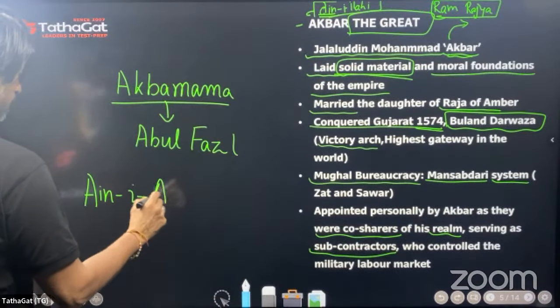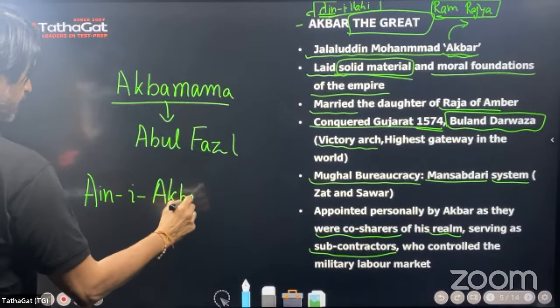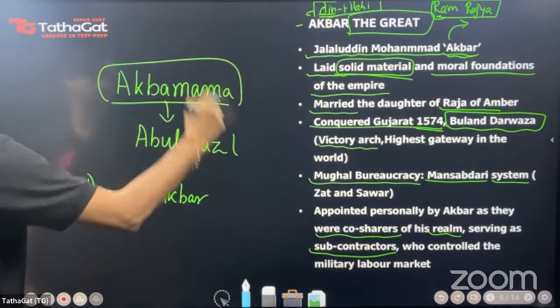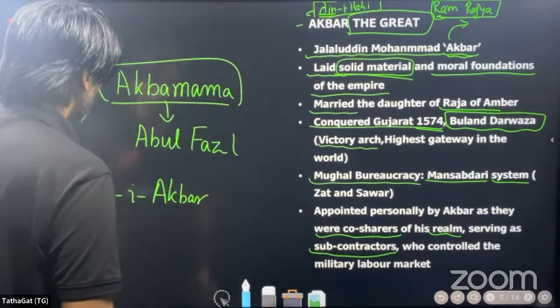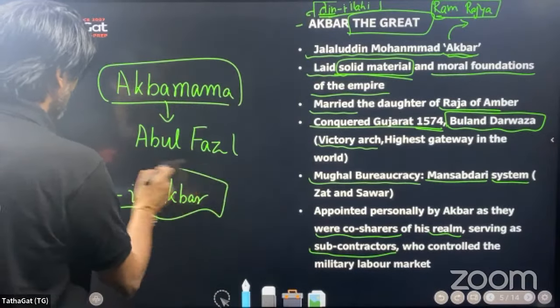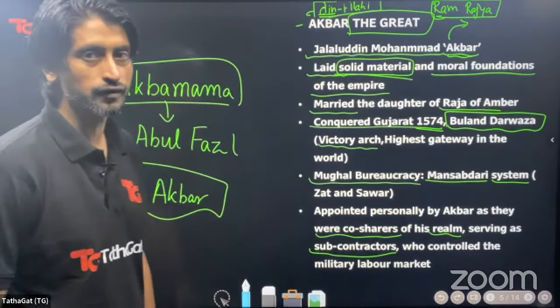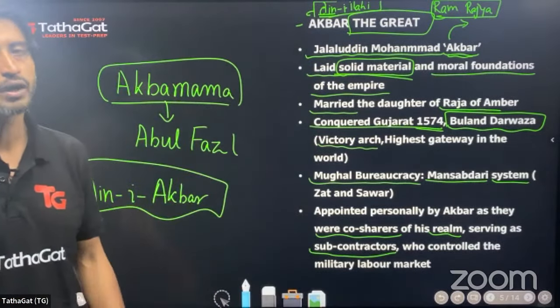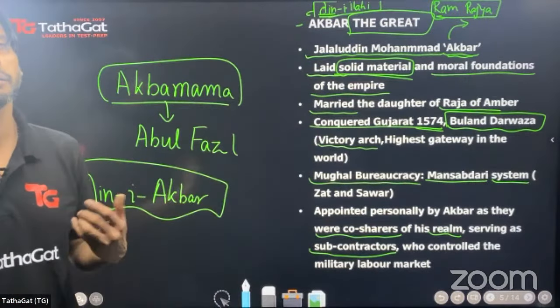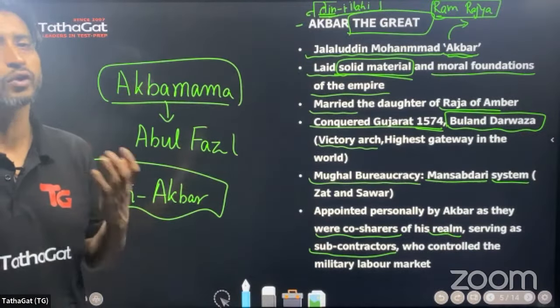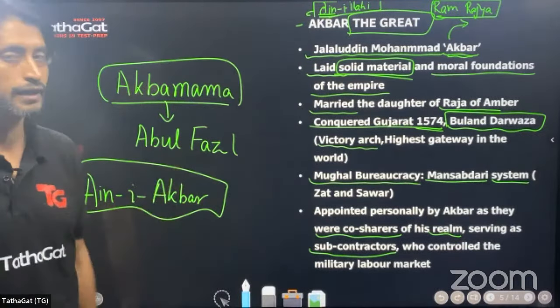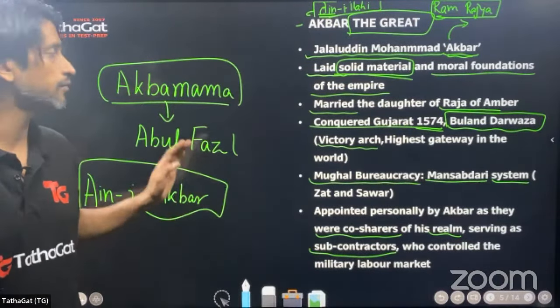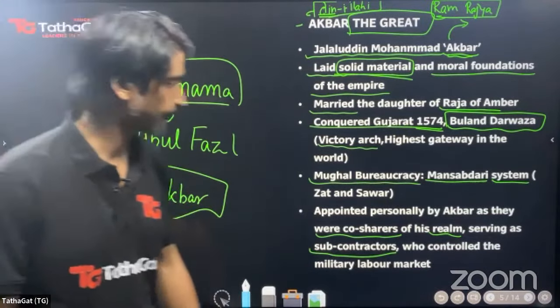But there is another document that is known as Aine Akbari. Now this Akbar Nama is the life story, the biography of Akbar, whereas Aine Akbari gives you a glimpse into the way the Mughal Empire functioned, what procedures were followed, what the courtly manners were, and such other things. How the bureaucracy functioned has been mentioned in this book known as Aine Akbari, which is different from Akbar Nama.